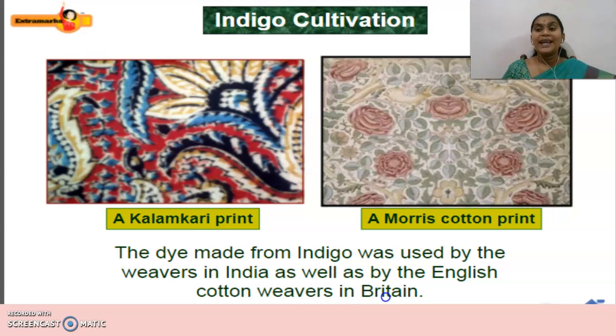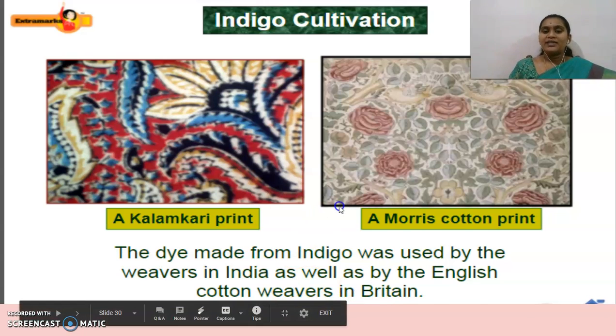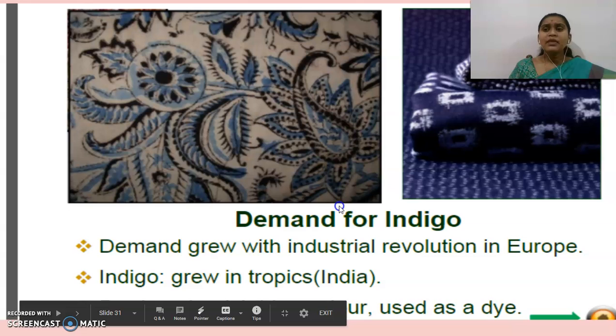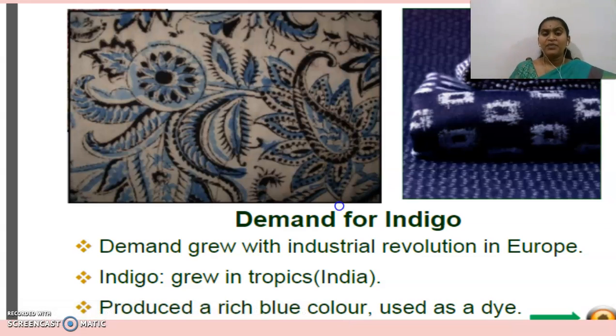Most probably in your 9th standard you will get that chapter, Manchester goods and how industrialization happened in Europe, all those things. Okay, hope you guys understood, no, children? As I told you, there was a huge demand for indigo. Demand grew with the industrial revolution in Europe. The demand for indigo increased a lot because of the industrial revolution which was happening in Europe at that time.